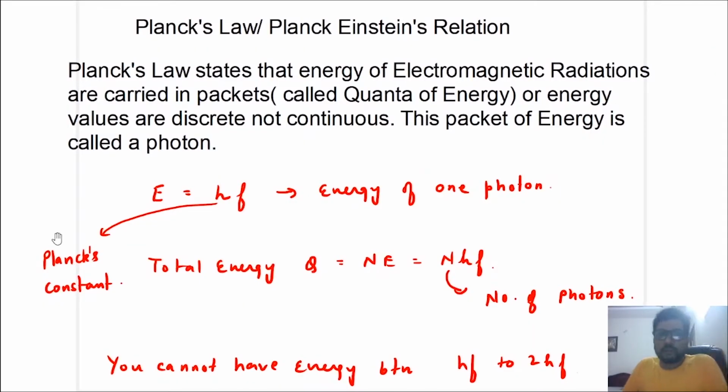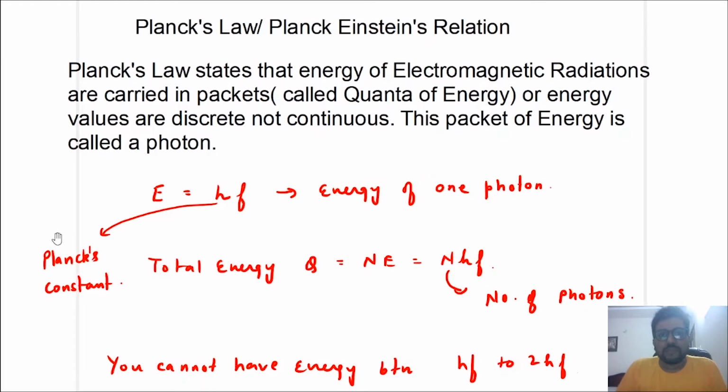Planck's law, or Planck's Einstein relation. Planck was the first scientist who postulated the particle nature of light. He said that the energy of electromagnetic radiations is carried in packets. He named these packets quanta or photons. So one packet is one quantum, and that is called a photon.